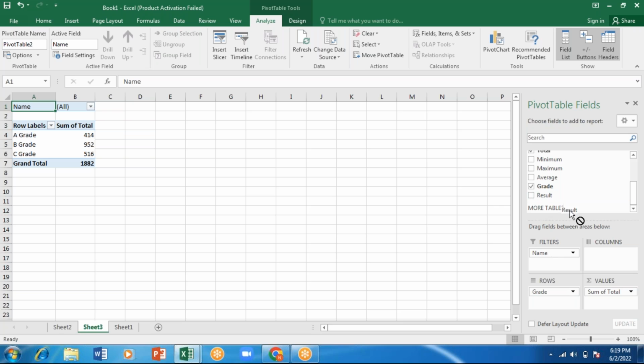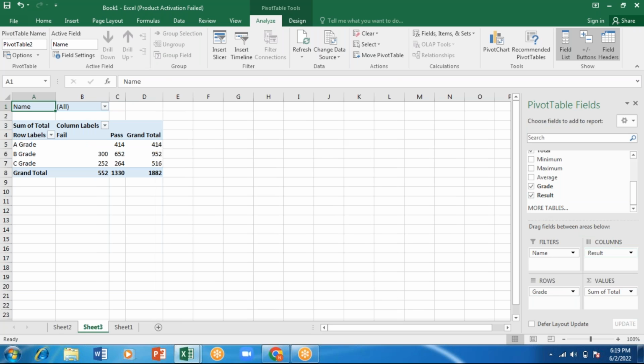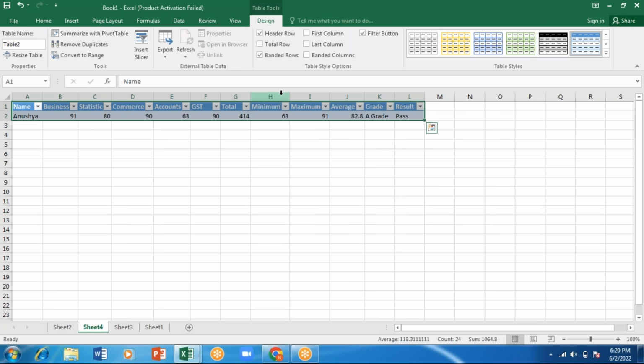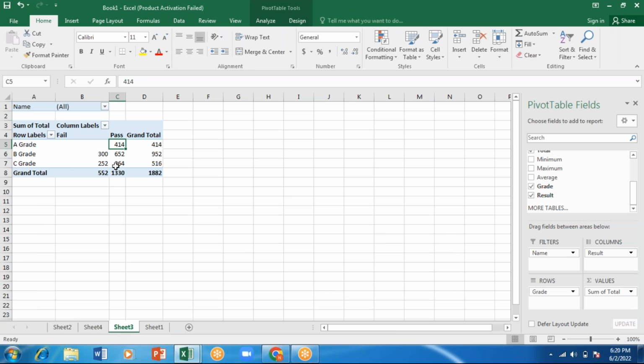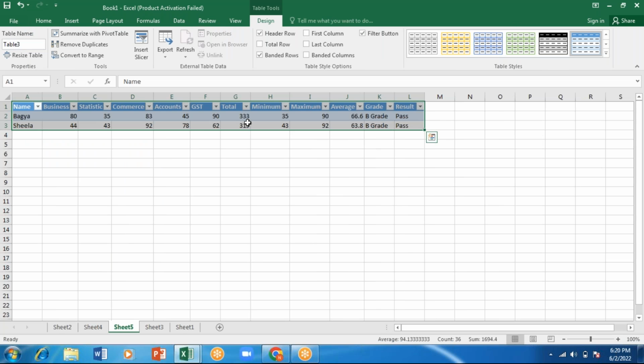And the result, pass or fail, I want to see in the columns. So I have columns here. This is fail and this is pass. Both are showing the total like this. If I click on this pass 414 A grade, it is Anusha's marks. Again, I'll go to sheet 1. This is sheet 3 where I've extracted. I'll go for this 652. Total is 652 in a B grade. I'll press enter. So this 652 I got with these two total marks.